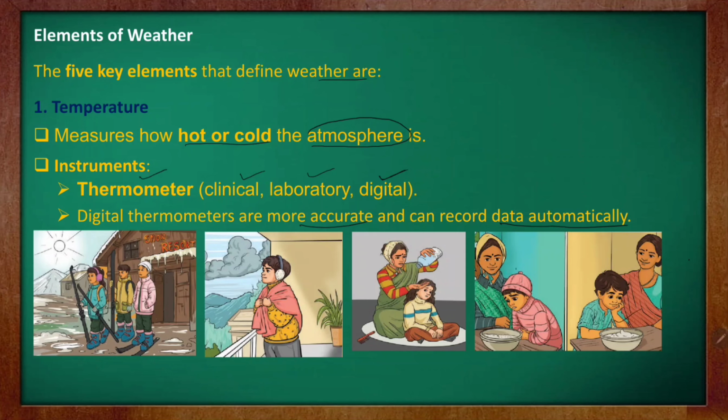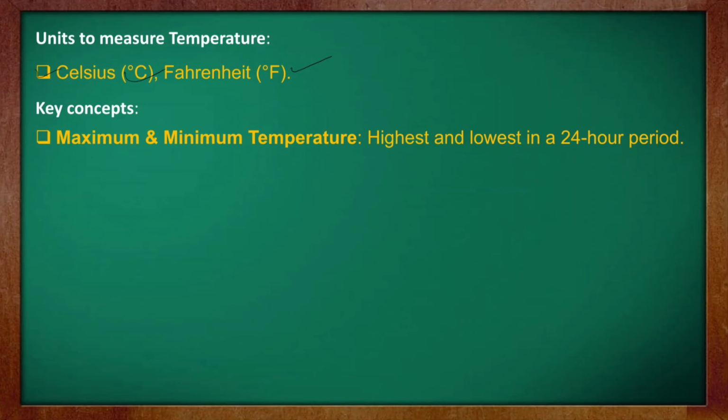Celsius and Fahrenheit. I hope you remember this one. Celsius, degree C, and Fahrenheit, degree F, isn't it? And what is the key concept here that you need to remember? This is very important. There we have learned about maximum and minimum temperature. What is the maximum temperature of the entire day and what is the minimum temperature of the entire day? Highest and lowest in a 24-hour period.